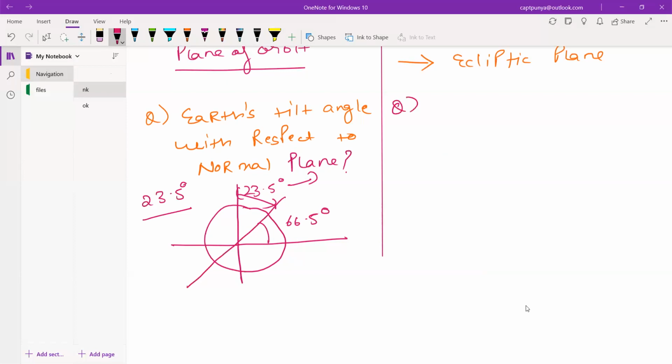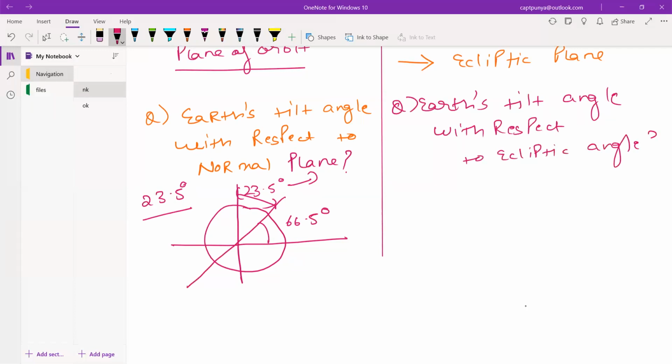And if they ask you what is the Earth's tilt angle with respect to the ecliptic plane, what will be your answer?